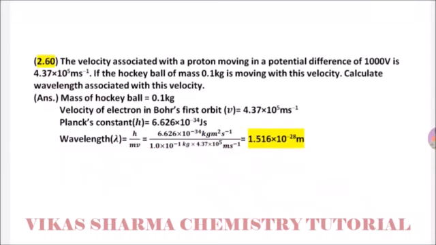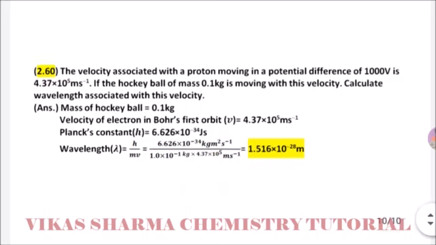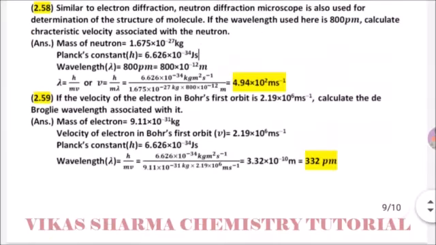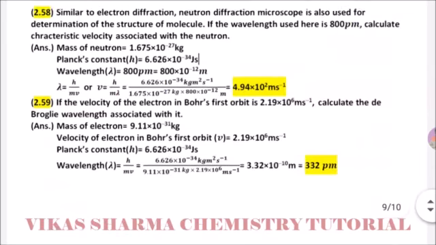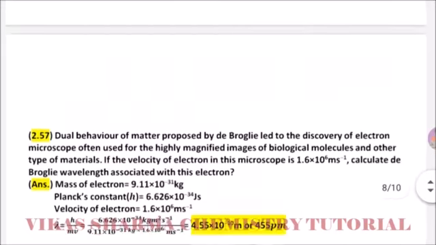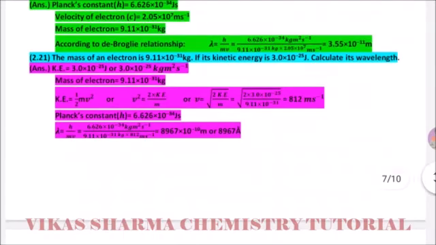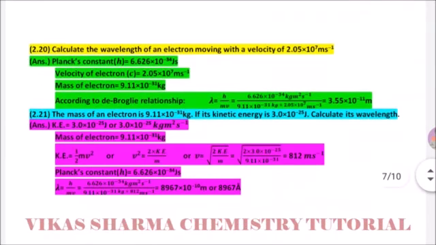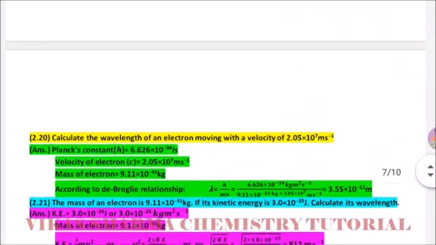Always the same formula is used: lambda is equal to h, Planck constant, divided by mv. As similar in question 2.60, question 2.59, same formula. 2.58, this formula is same, and 2.57, 2.11 and 2.20. In all these numericals you see the same formula is used.